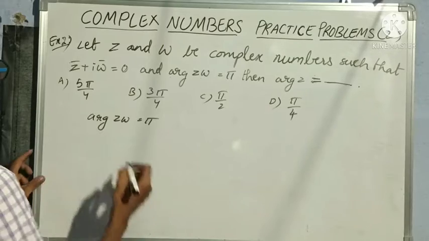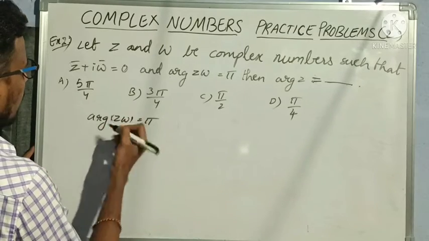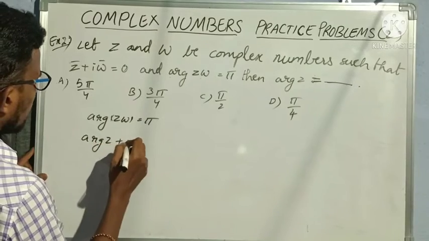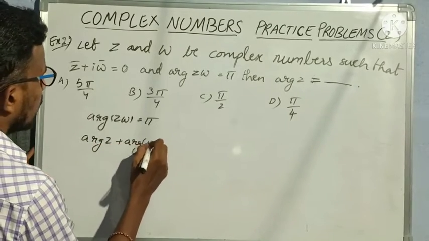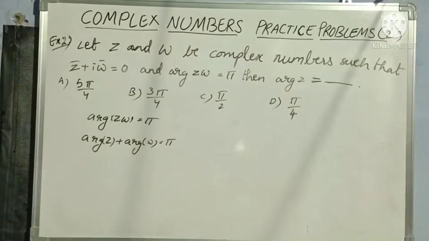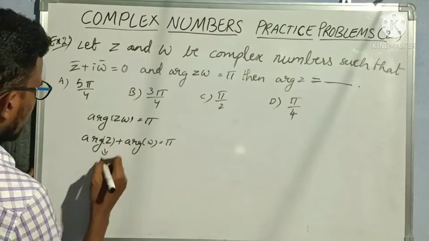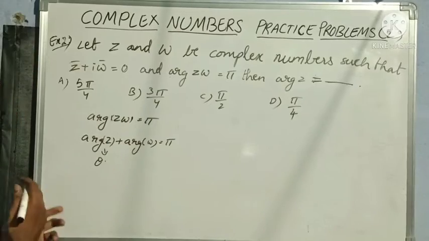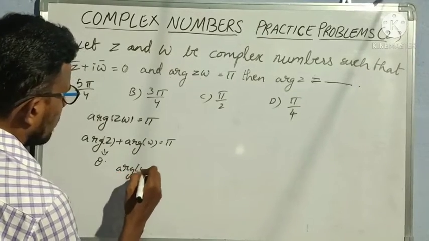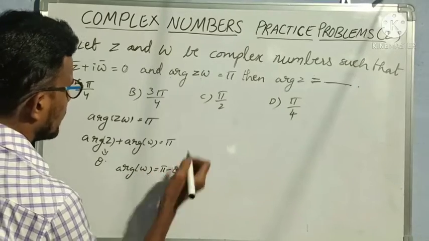So this I can split as argument of z1 into z2 is argument of z1 plus argument of z2. So argument of z plus argument of w is equal to pi. Okay. So if I take argument of z as theta, then argument of w becomes pi minus theta.